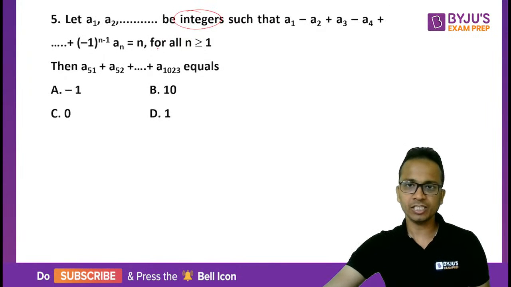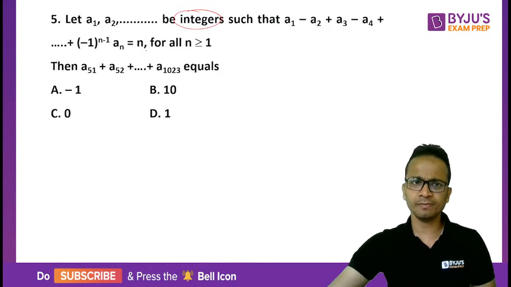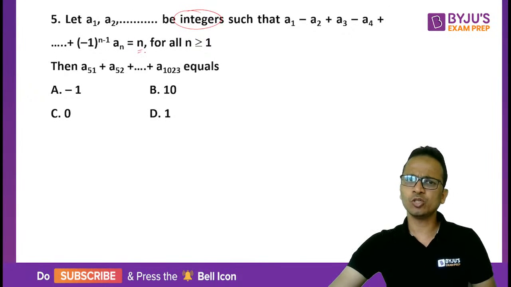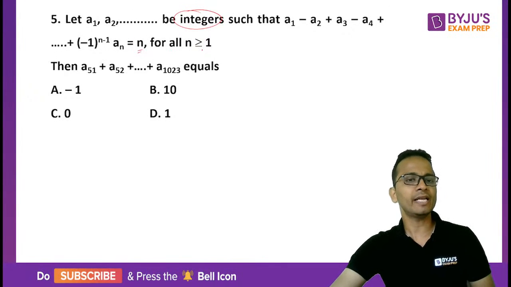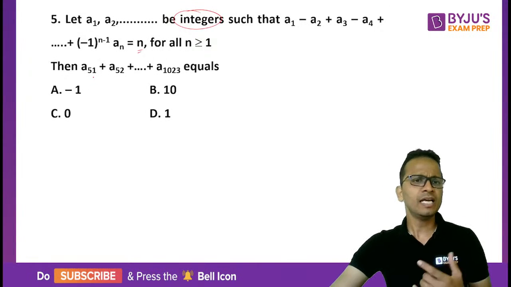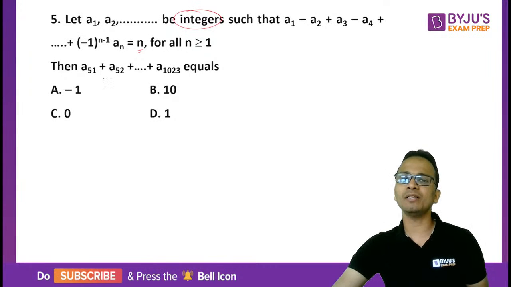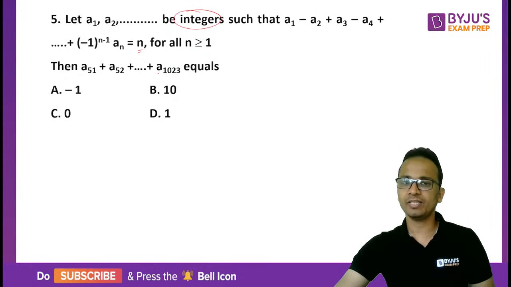All these terms are integers, and a1 minus a2 plus a3 minus a4, alternate plus minus sign दिया है. This value is equal to n for all n greater than or equal to 1. Then we'll have to find out the value of a51 plus a52 plus a53 up till a1023.